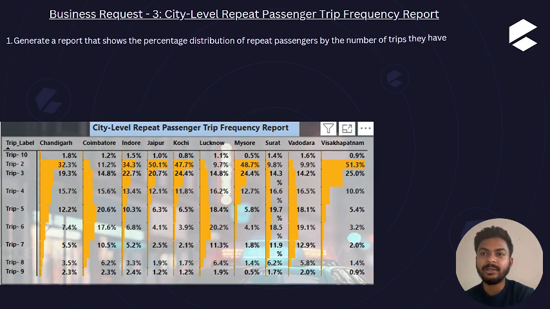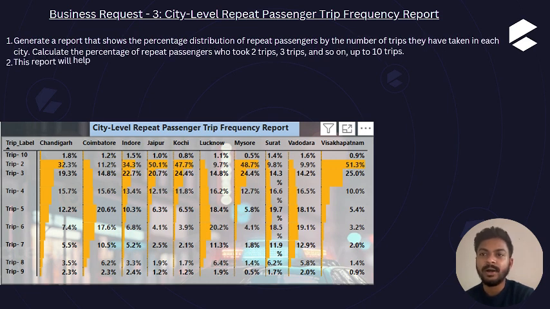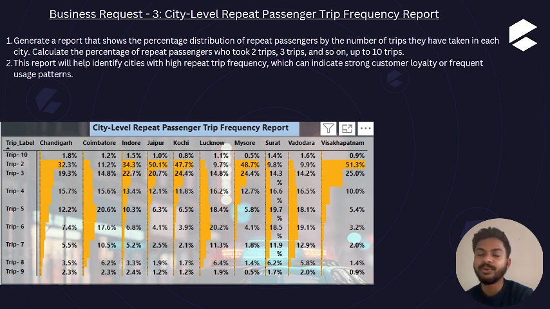Folks, now understand business request 3, which was the city level repeat passenger trip frequency report. So let's say trip 2, Chandigarh contributed 32.3% in trip 2, and Coimbatore contributed 11.2%. So in this report I have tried to showcase the trip level divisions of each and every city, and I have also used conditional formatting over here to showcase the highest and lowest contributions of each and every city